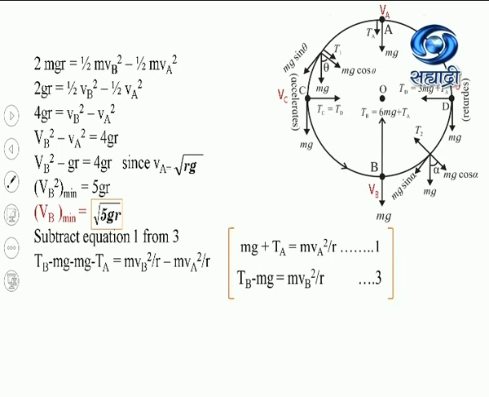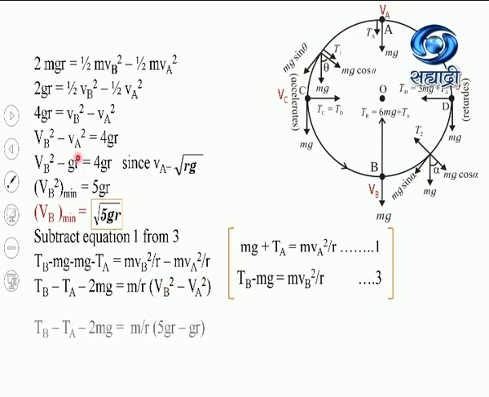Same equation here, so I will simplify it. TB minus 2mg minus TA will be equal to m by r into bracket VB square minus VA square. Here m by r is taken as common. Now in this equation I can substitute the values of VB and VA. VB is the velocity at the lowermost position, which is root 5GR, so VB square will be equal to 5GR. And we know VA square will be GR.